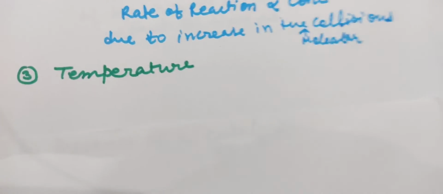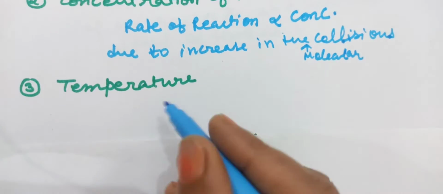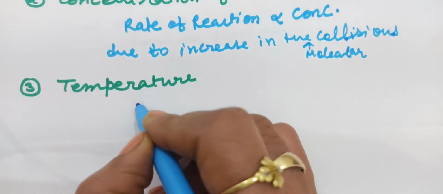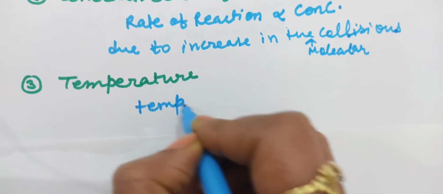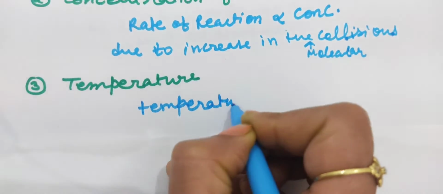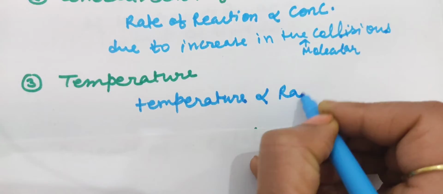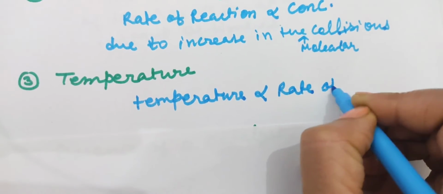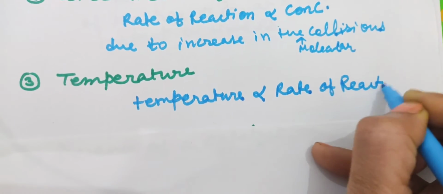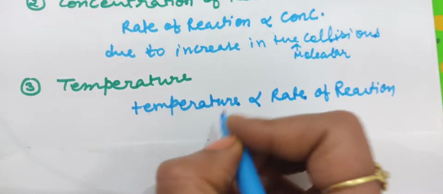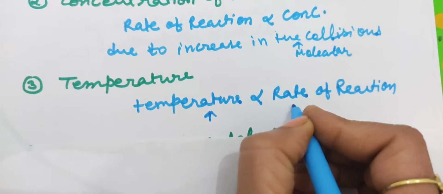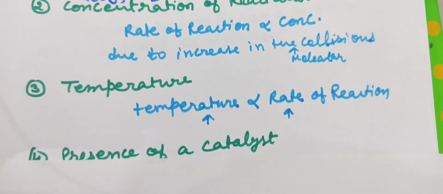That's why when we increase the temperature, kinetic energy increases and the rate of reaction also increases. So temperature is directly proportional to the rate of reaction.